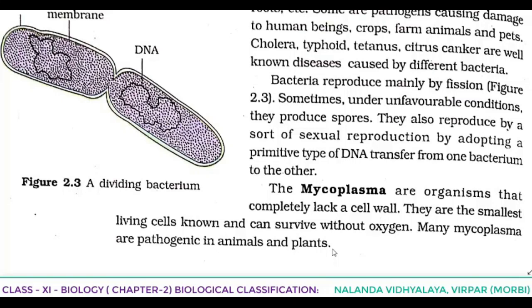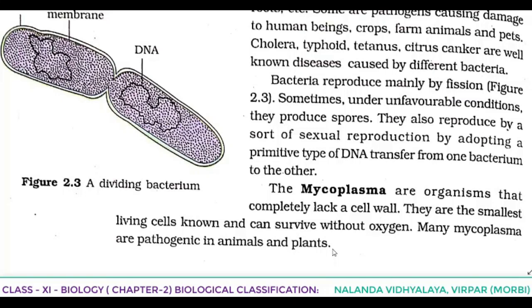Archaebacteria, because of their special nature, are able to survive in extreme conditions. If they live in extremely salty areas, the name is halophiles. Hot springs, thermoacidophiles. Marshy areas, methanogens.